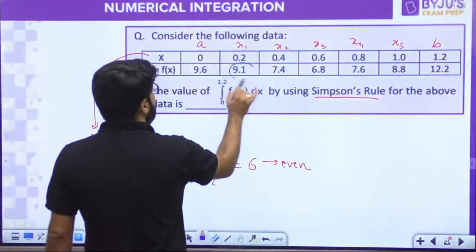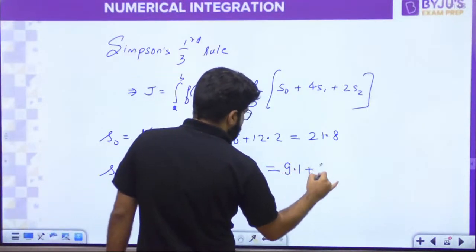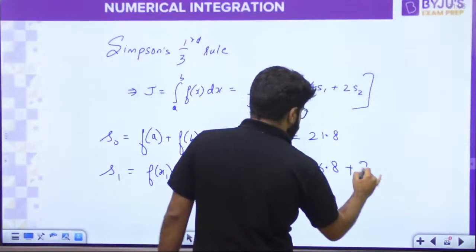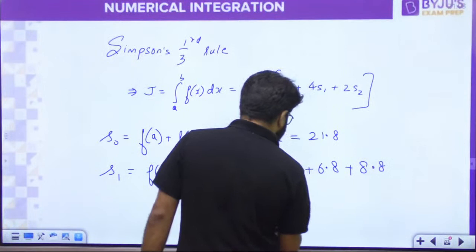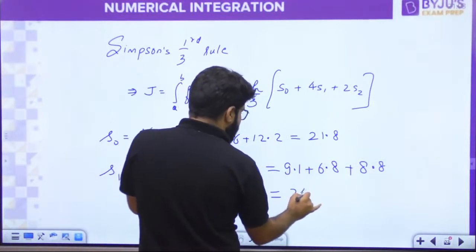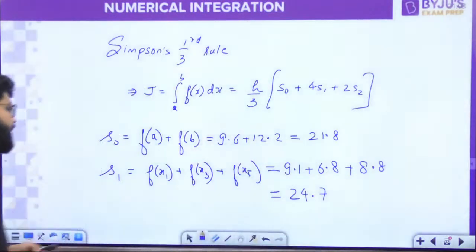That is the value of the function: 9.1 plus 6.8, then 8.8. How much is this? 9, 6, 15; 15, 8, 23. 23 and 1 carried forward. 24.7. Check the calculation once. I guess it is 24.7.